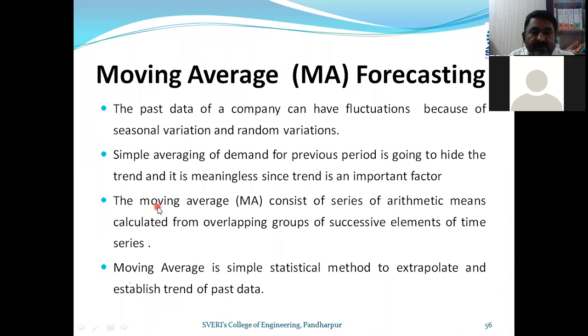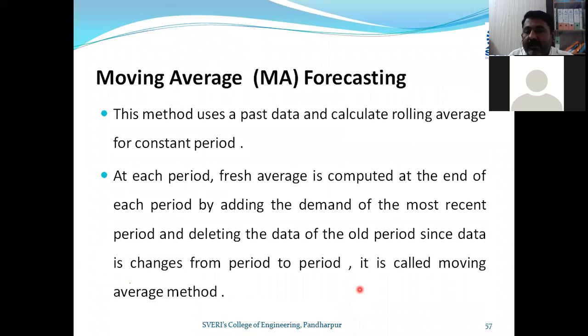Okay, this I have explained, how the groups are overlapping. Moving average is a simple statistical method to extrapolate and establish the trend of past data. Okay, further continued for moving average. The method uses the past data and calculates the rolling average for a constant period.